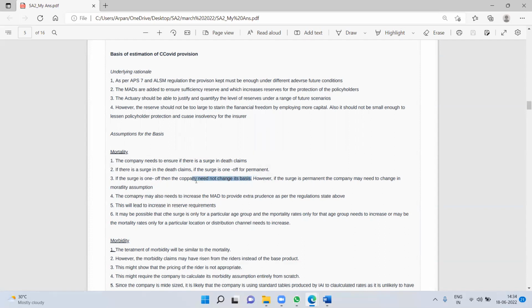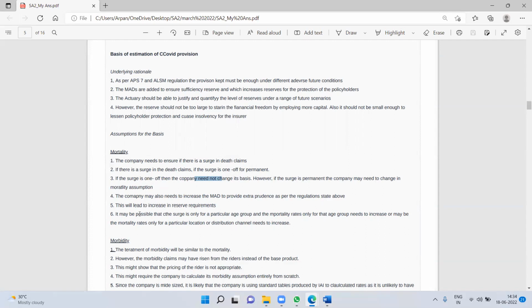If the surge is one-off, then the company needs to change it. If the surge is permanent, then the company may need to change its model dimension. Okay, I have written "need not change its basis", so this is the correct statement. If it is permanent, then it needs to change its monetary dimension. The company also needs to increase the MAT to provide extra prudence as per the regulation.